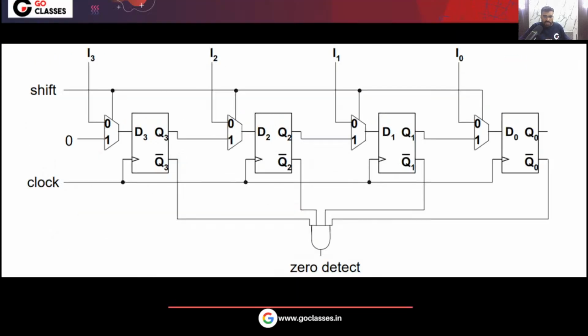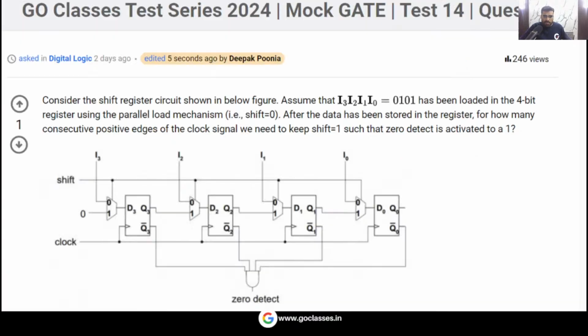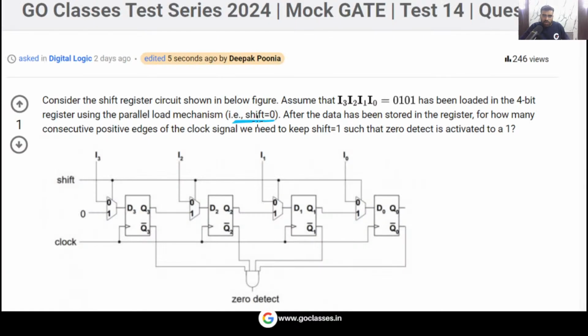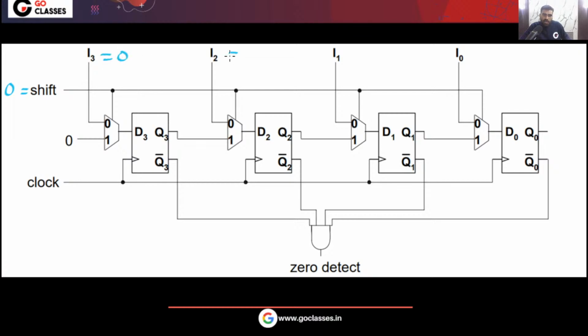See what this question is saying. Notice one thing. If I make shift equal to 0, what will happen in this circuit? In this circuit, I3, I2, I1, I0, that is 0, 1, 0, 1. Now, if I make shift equal to 0, these are the multiplexers. This is a 2 by 1 multiplexer.